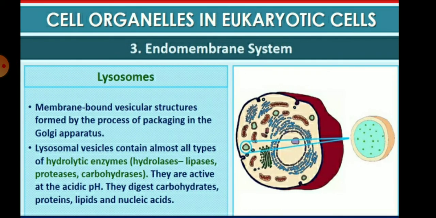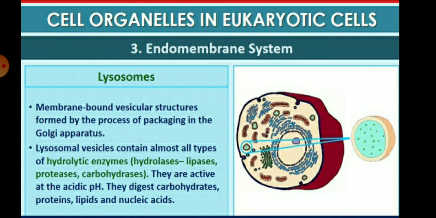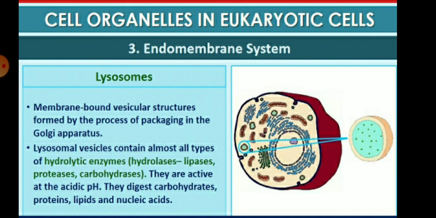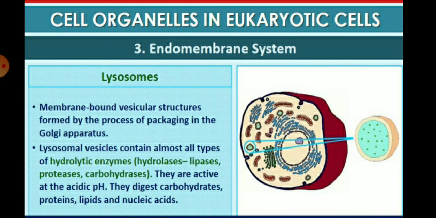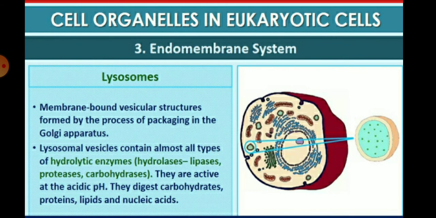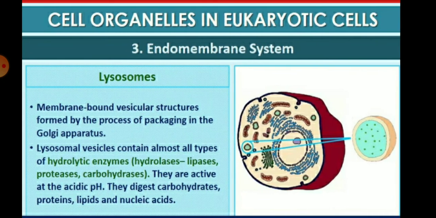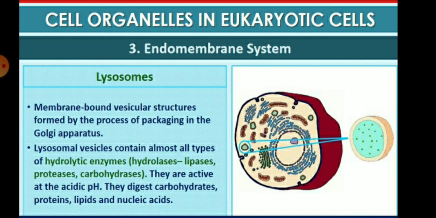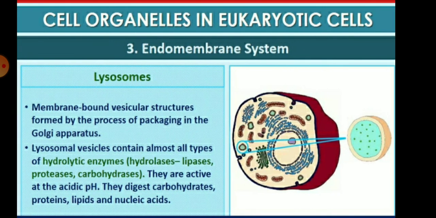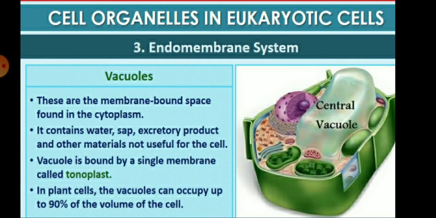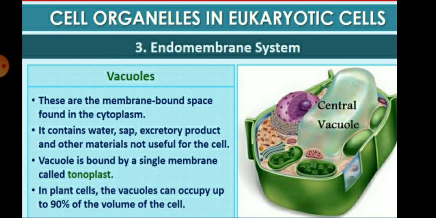Next in the endomembrane system is the lysosome, a membrane-bound vesicular structure formed by the process of packing in the Golgi apparatus. These lysosomal vesicles contain almost all types of hydrolytic enzymes, for example hydrolase, lipase, protease, carbohydrase. They are active at acidic pH and they digest carbohydrates, proteins, lipids and nucleic acids. So lysosomes are also called suicidal bags.